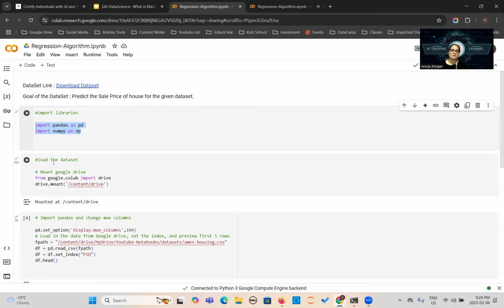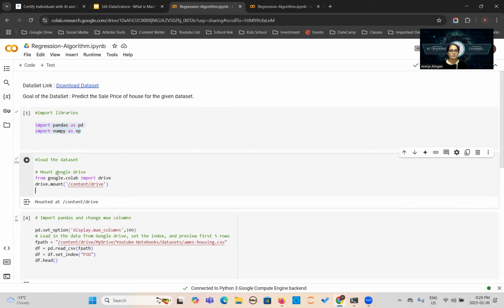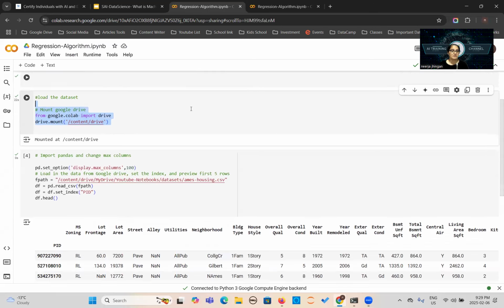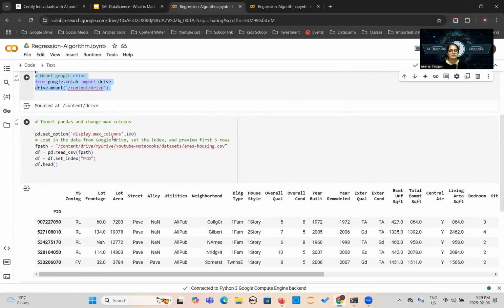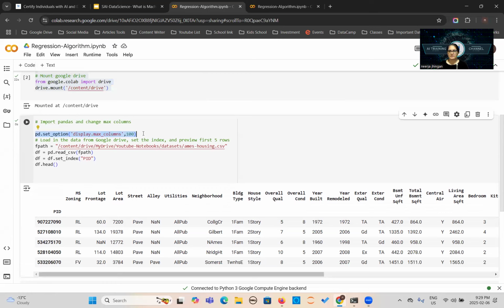In the second cell, you will load the dataset. Here I have mounted the drive because I'm using my Google Drive; my dataset sits on my drive. Now we import the pandas library and load the dataset. You can see I have set here pd.set_option with max columns 100.